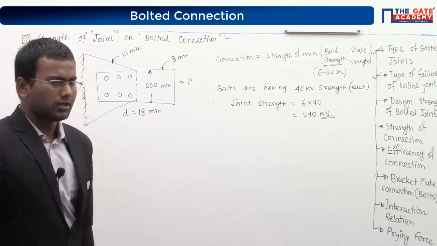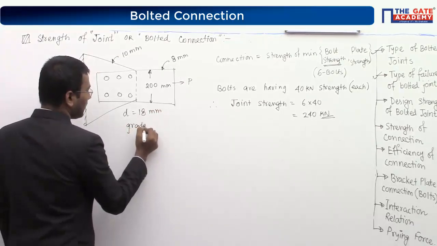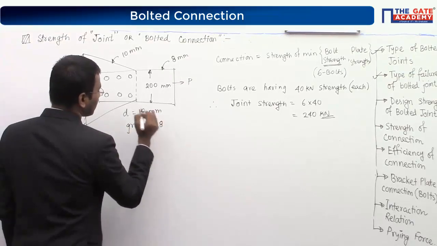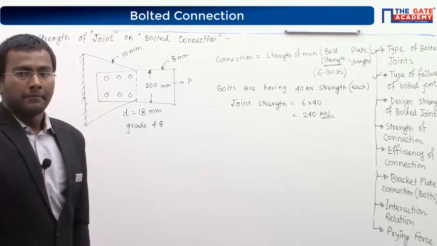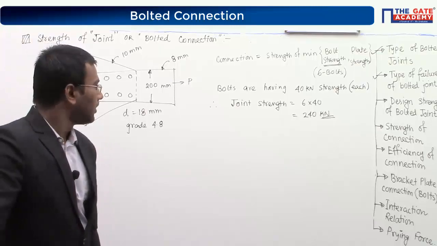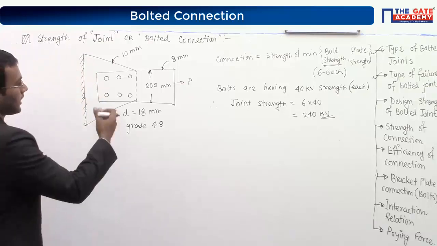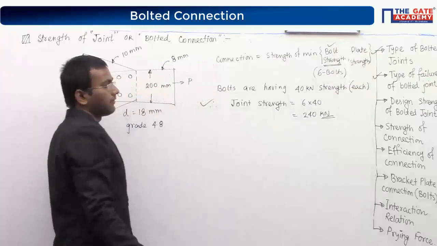What type of bolt? Let us consider grade 4.8, not 4.6. So for these given conditions, the joint strength or bolt strength is done.